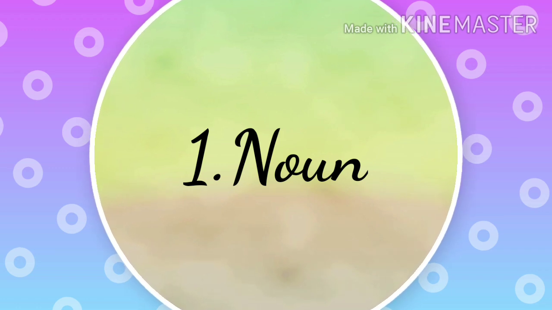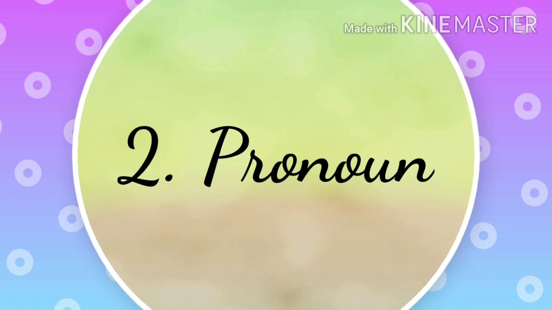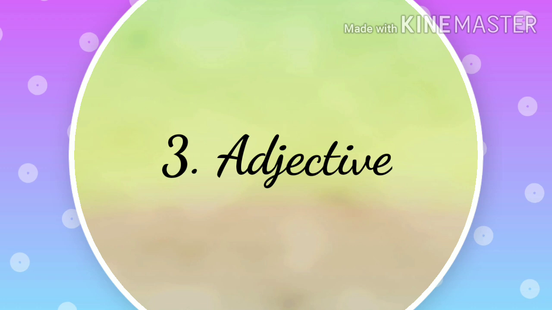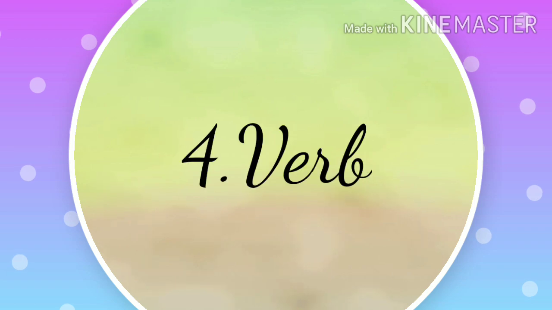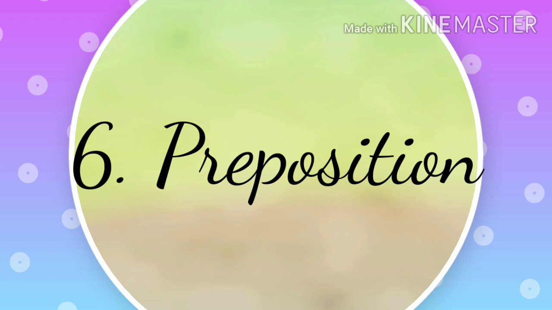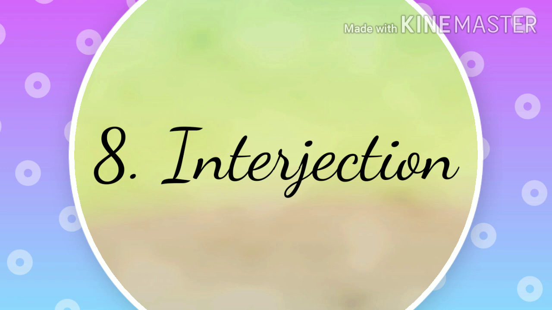They are noun, pronoun, adjective, verb, adverb, preposition, conjunction, and interjection.